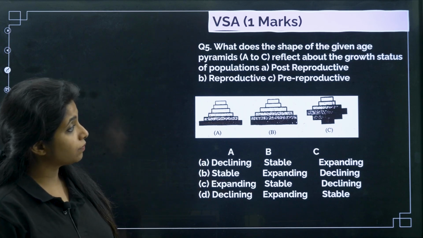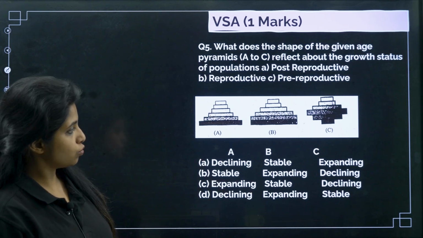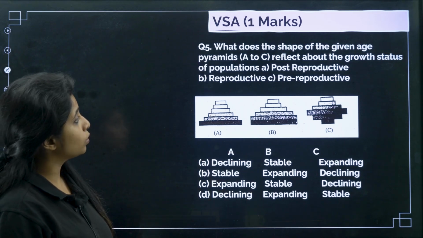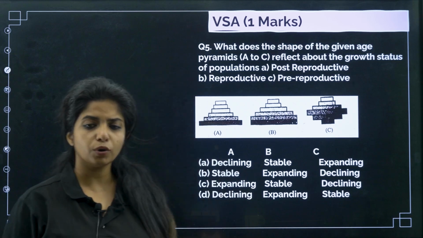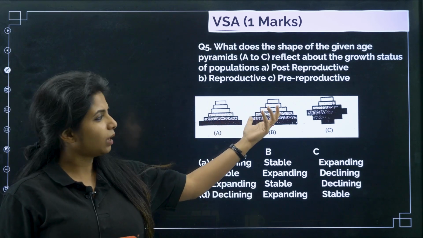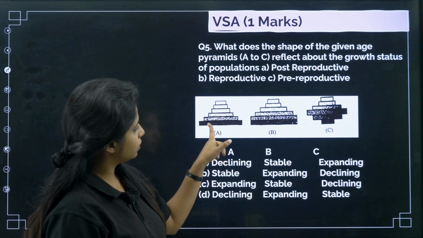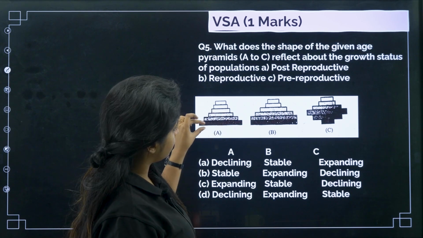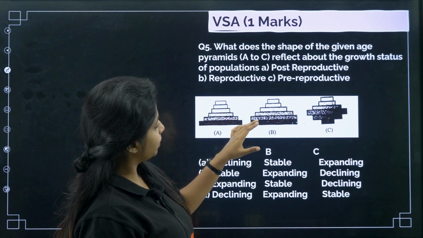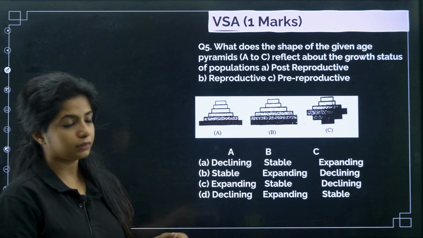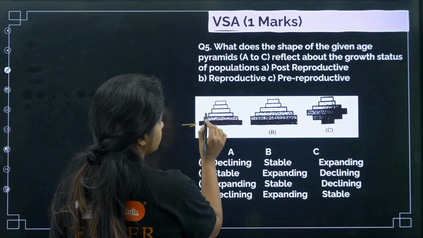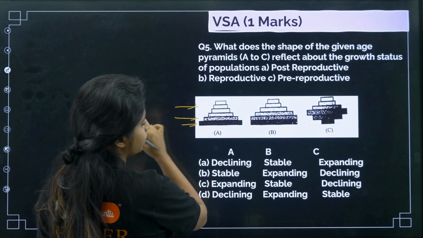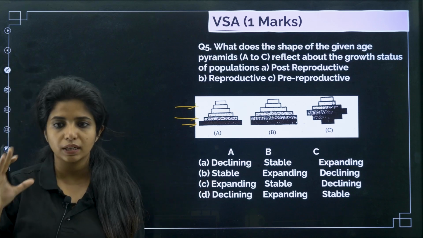Now, what does the shape of the given age pyramids A to C reflect about the growth status of the population? What do you understand by it? What type of growth is it showing? Over here, this is the pre-reproductive population, this is the reproductive age and this is the post-reproductive ages. That is what you are basically trying to say.